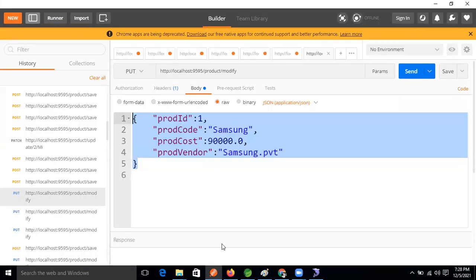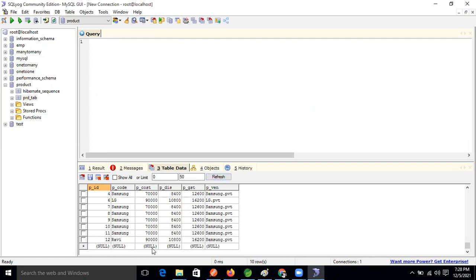Okay, if ID is there, then what? The same data will update. If ID is not there, then what will happen now? The next object will be created, and the next data will be stored in the database.